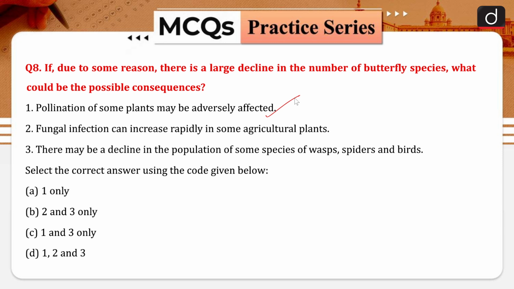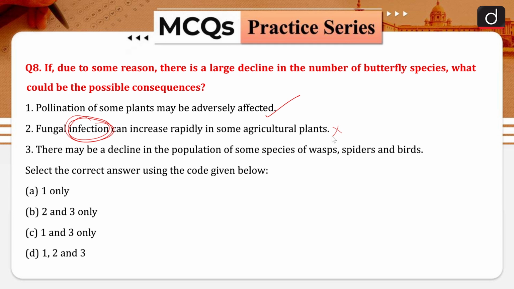Then when we are talking about the fungal infection, so yes, there can be an impact on the fungi in that particular area because they are saprophytes. But the thing is, again, there will not be any kind of effect on the infection. Okay, so that statement is incorrect. So we can say that this statement, or you can say fungal infection, has no direct link with your butterflies.